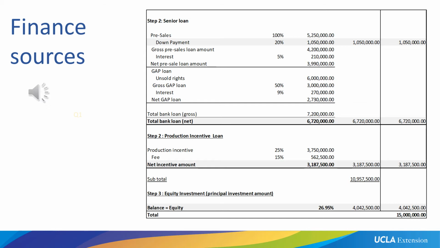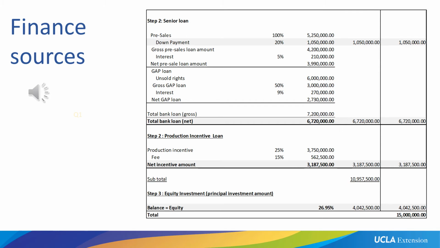$2,730,000. And if we count the net GAP loan and the pre-sale loan together, we will end up with a total bank loan net of $6,720,000, which is given to us and made available to us to cover our production cost.